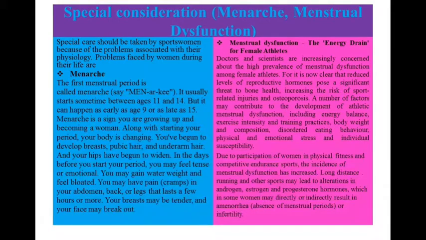You may have pain, cramps in your abdomen, back, or legs that last a few hours or more. Your breast may be tender and your face may break out. Menstruation dysfunction is called the energy drain for female athletes.